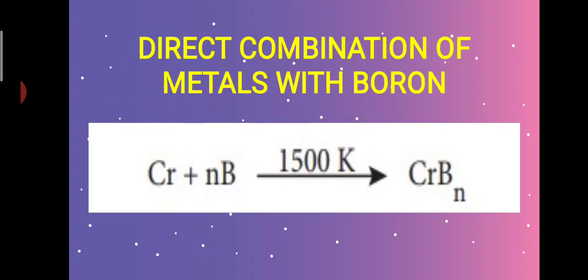First we have direct combination of metals with boron. So directly you will make it react. Here we have chromium reacting with n times of boron. n could be anything like 1, 2, 3 or anything. So chromium, when it reacts directly with n times of boron at 1500 Kelvin, you will get chromium monoboride. So for only one boron I will call it chromium monoboride, or 2 means diboride, 3 means triboride. Depending upon the number of boron, you can name it.